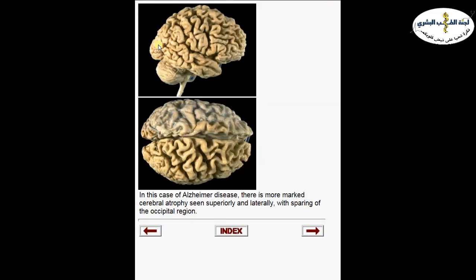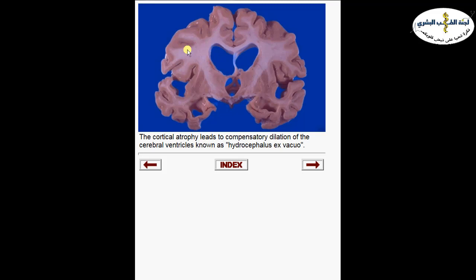So this is actually the lateral aspect of the brain. And from the lateral view, you can see the marked atrophy in this patient, marked thinning of the gyri and widening of the sulci. Now, from the superior view, you can see the frontoparietal atrophy, but the occipits are spared. We don't have atrophy in the occipital area. Now, as a compensatory process, usually most patients of Alzheimer will also have hydrocephalus.